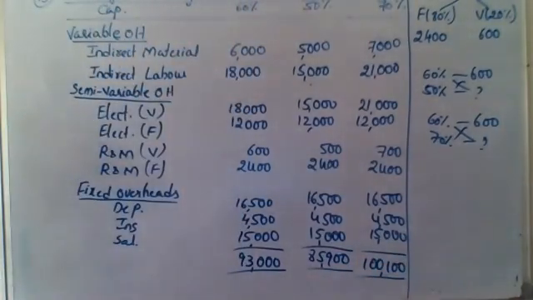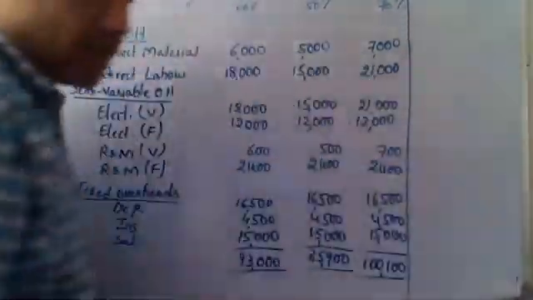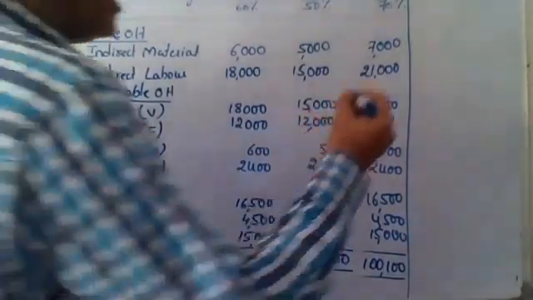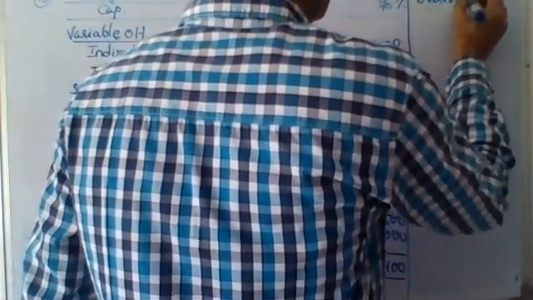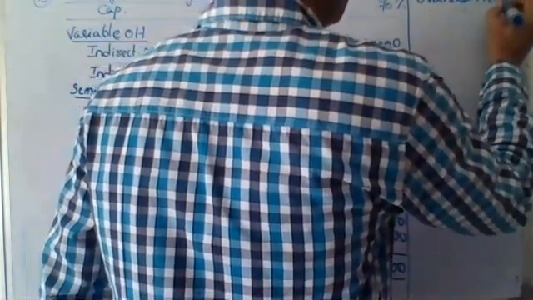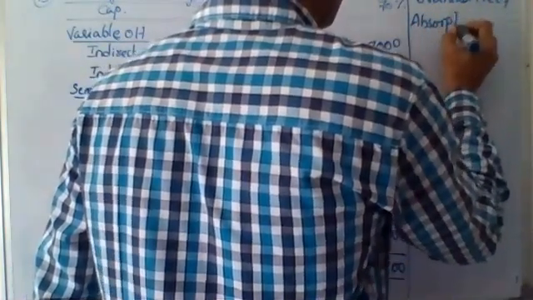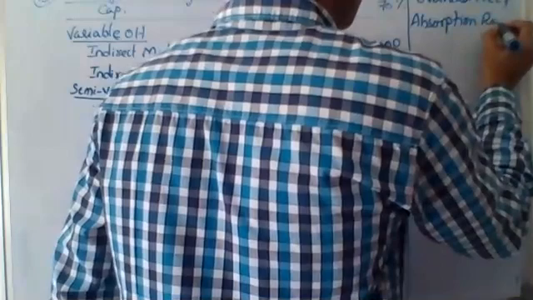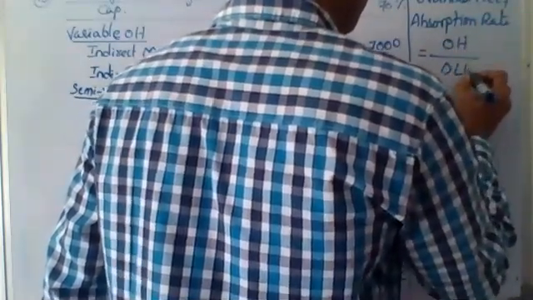And he gave you estimated direct labor hours also. See, once you know the labor hours, you can find out the overhead recovery rate. What you have studied in your cost accounting, we call it overhead recovery rates, also called absorption rates. You can say this is the overhead divided by direct labor hours.